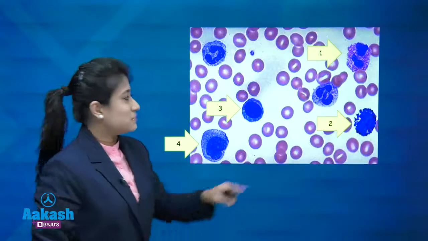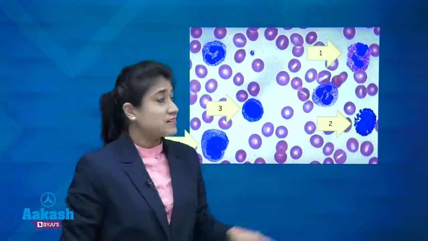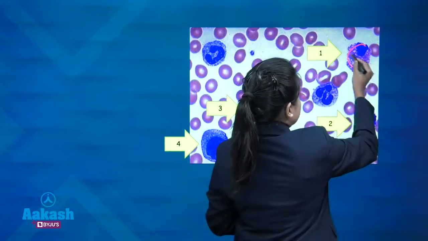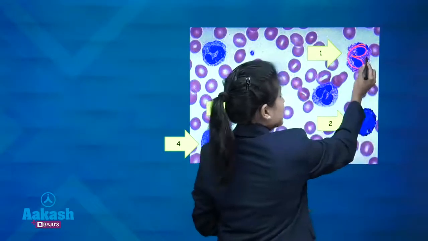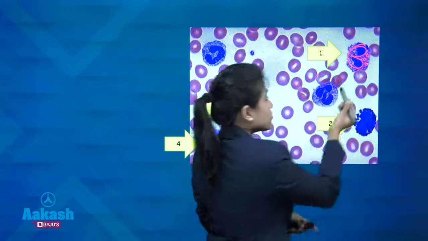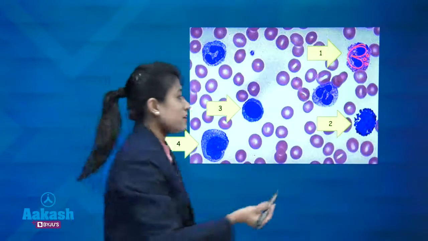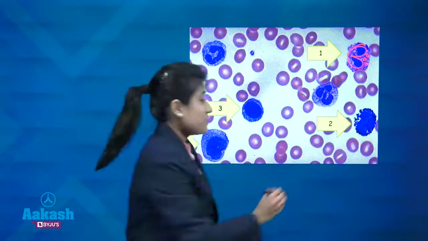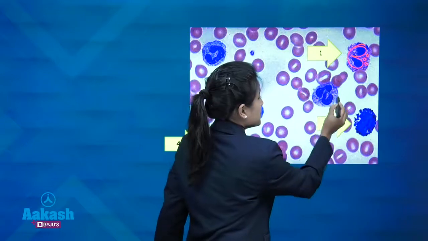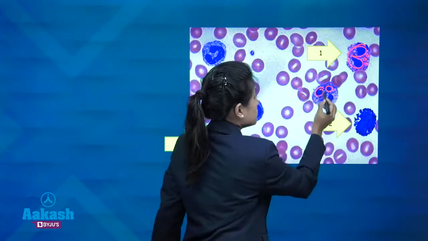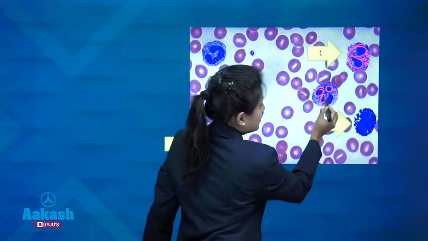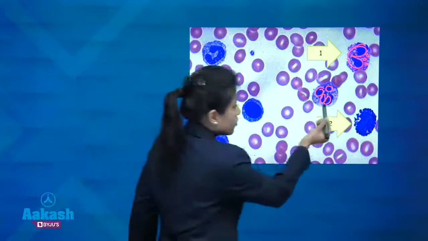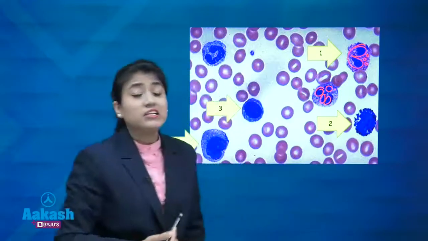So now just tell me, what is this cell now? Now you know the answer. It is eosinophil. Here you can see the spectacle shaped nucleus, and here you can see the granules which are coarse and reddish in color. Okay, what about this cell? This is your neutrophil. Here you can see fine purple color granules with about 2 to 3 lobed, or you can say 3 to 4 lobed. Okay, so these are your neutrophils.